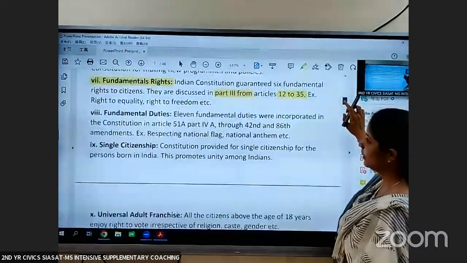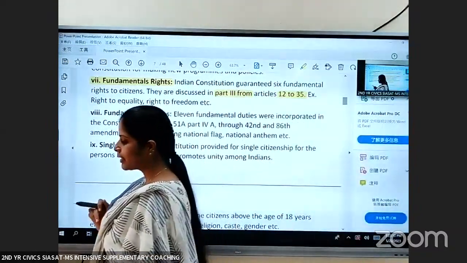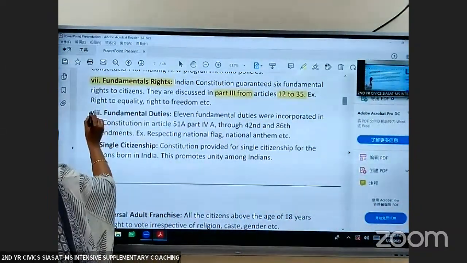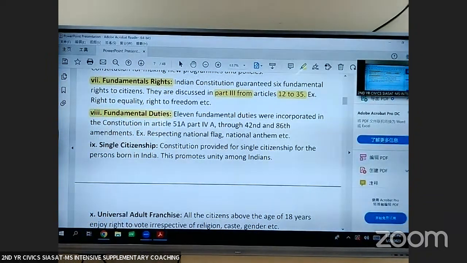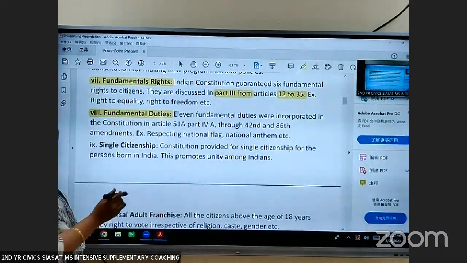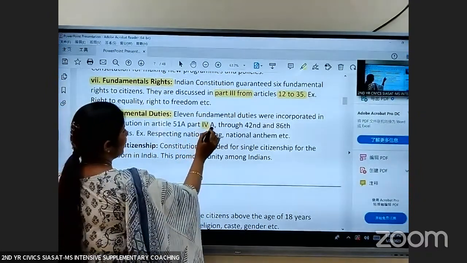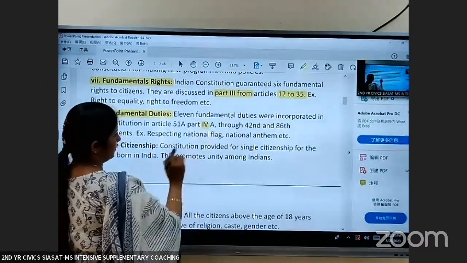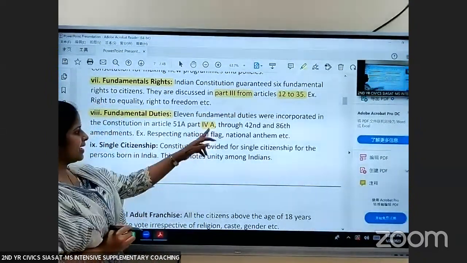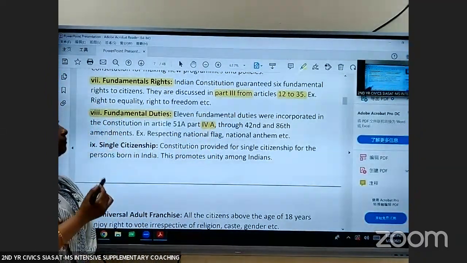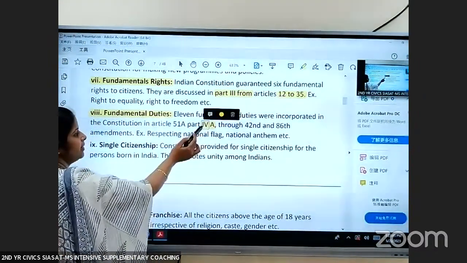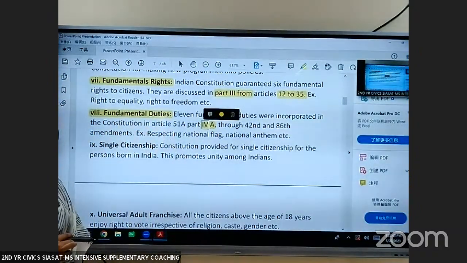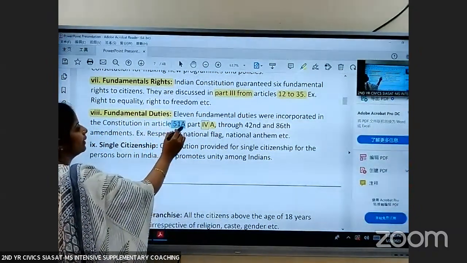So, along with rights, the citizens have got some duties. They are the fundamental duties. Fundamental duties were added in the Indian Constitution by the 42nd Amendment. It was added in Part 4. Whenever you see this capital A, it shows that an amendment was made into it. So Part 4 was amended and fundamental duties were added into it in Article 51A.